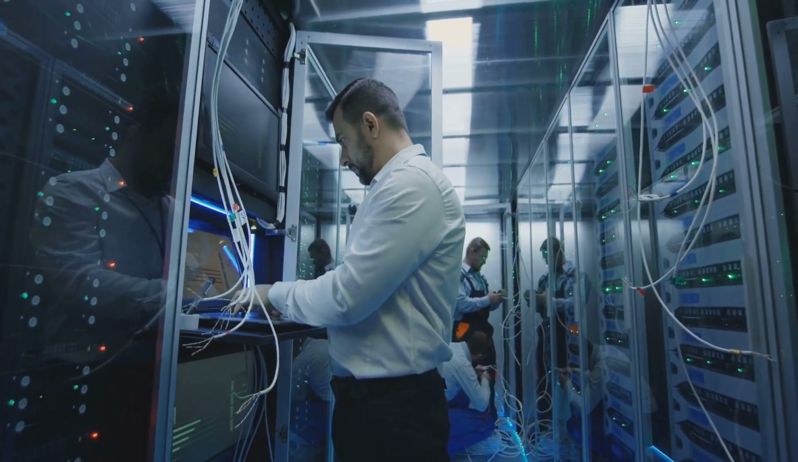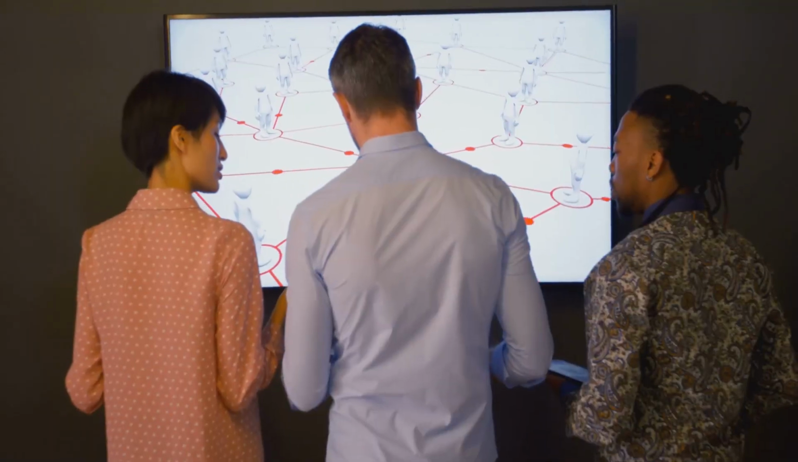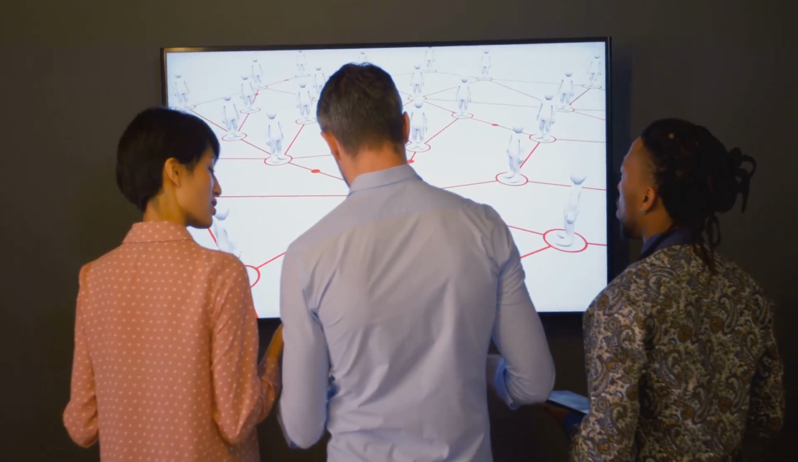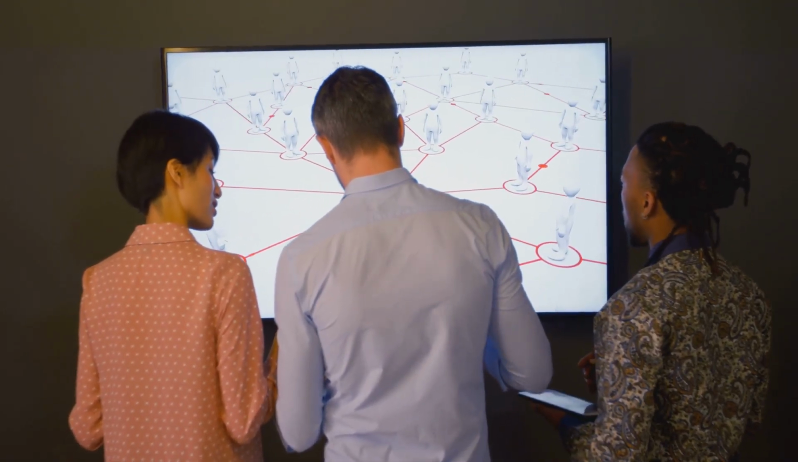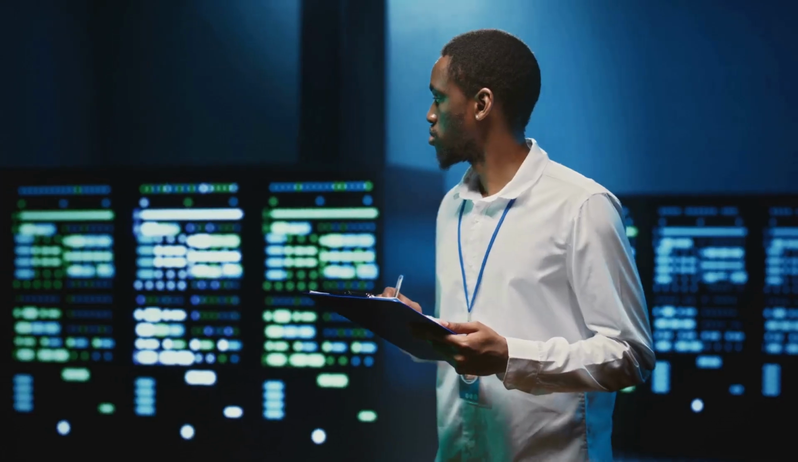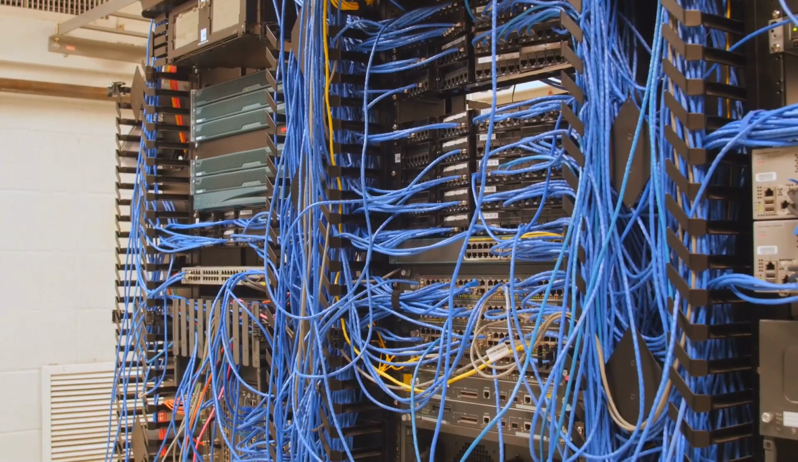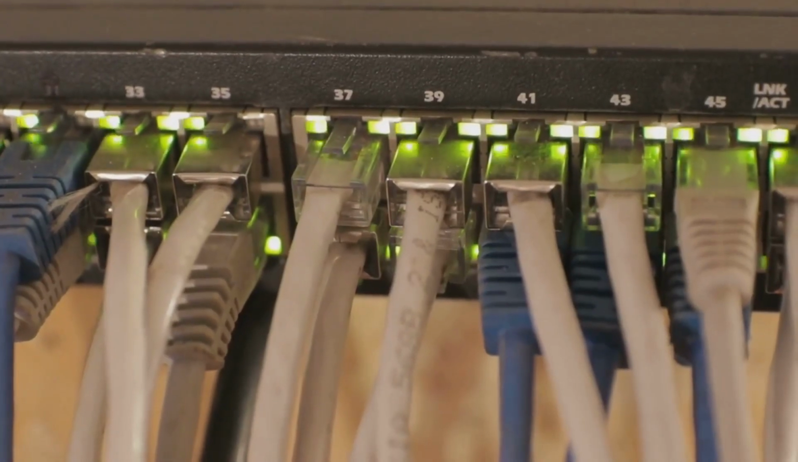Section 9. Control and data planes, the brains and the brawn of ZTA. In a zero-trust network, the control plane and data plane work together to enforce security policies. The control plane is the brains of the network. It manages and distributes security policies. The data plane is the brawn of the network. It enforces policies and forwards traffic.